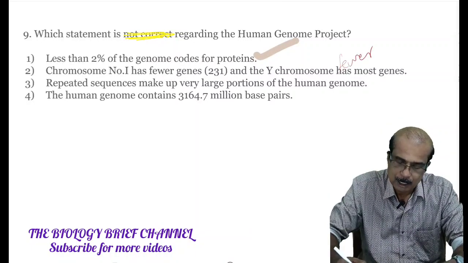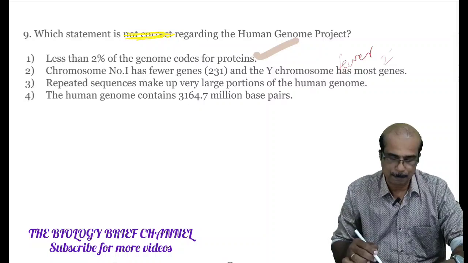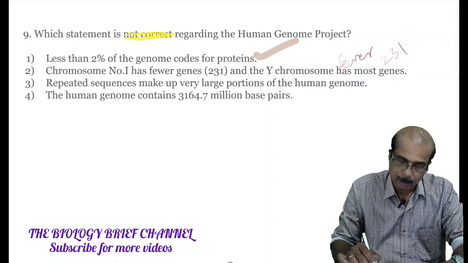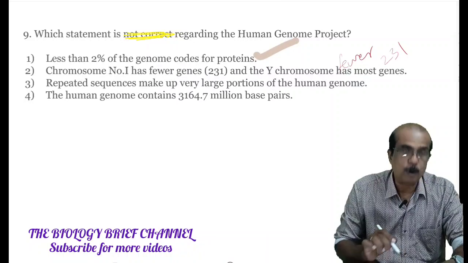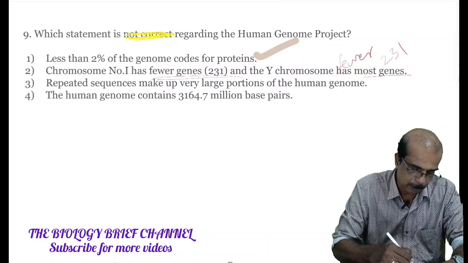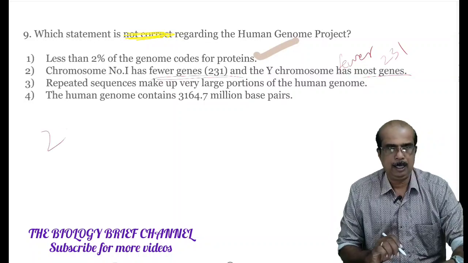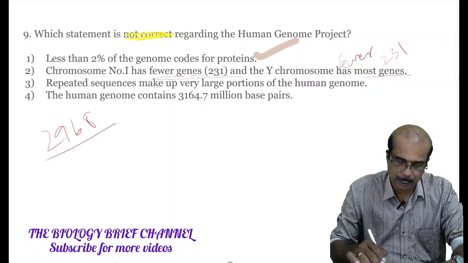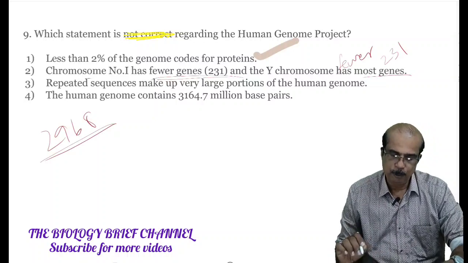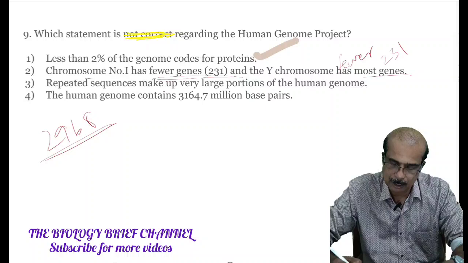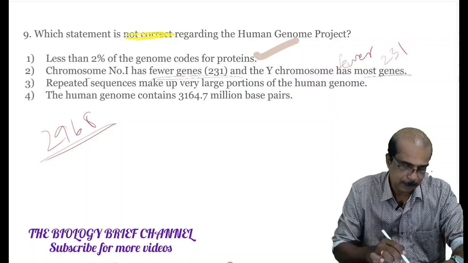The data is 231 genes are present in Y chromosome. Chromosome number 1 has most genes. The number is 2968 genes present in chromosome number 1 and Y chromosome has fewer genes. The number is 231. The second statement is the wrong one. What about that?